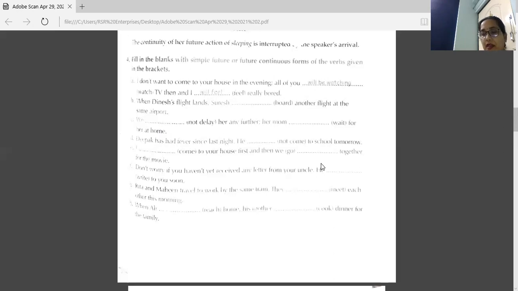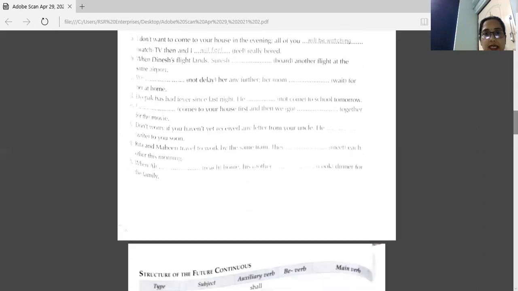Next, when Ali dash home, his mother dash dinner for the family. Your answer: when Ali will reach home, his mother will be cooking dinner for the family. So that is the exercise.